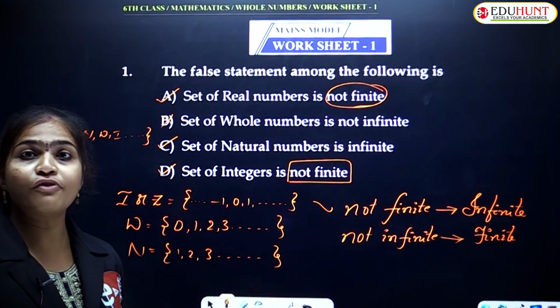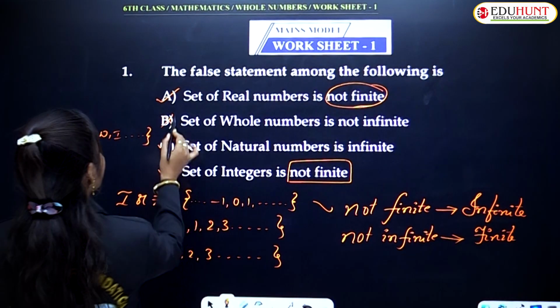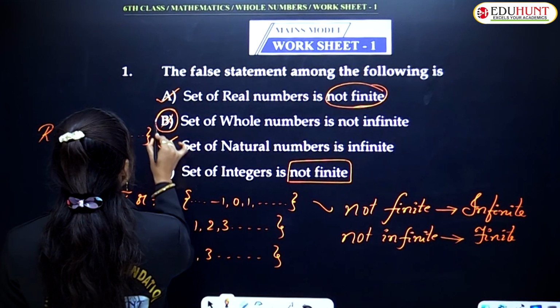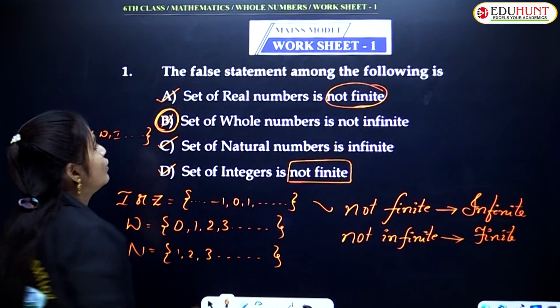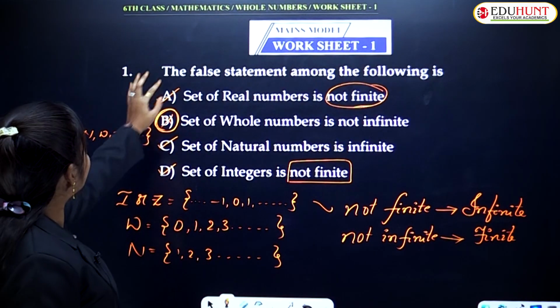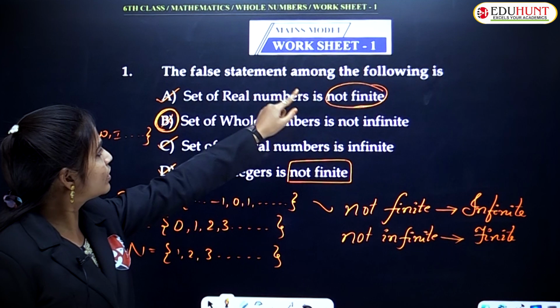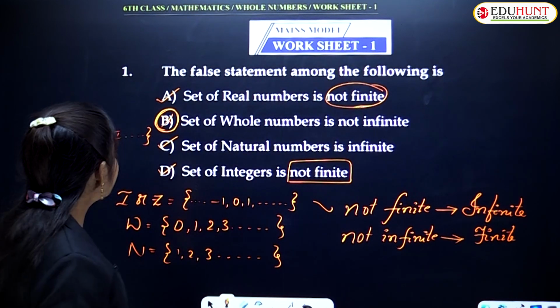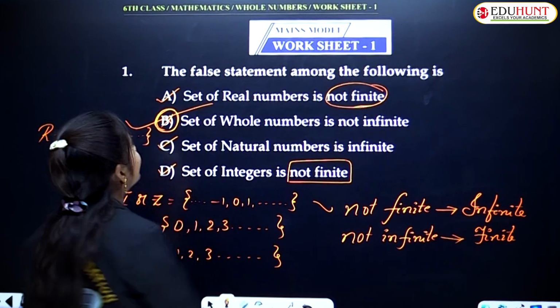Now what is the false statement here? The false statement is option B. Among them, what are they asking here? The false statement among the following is. So as per this, what is the correct answer here?